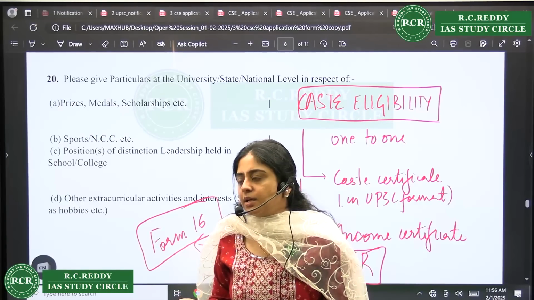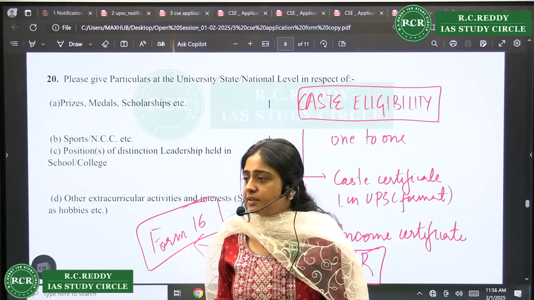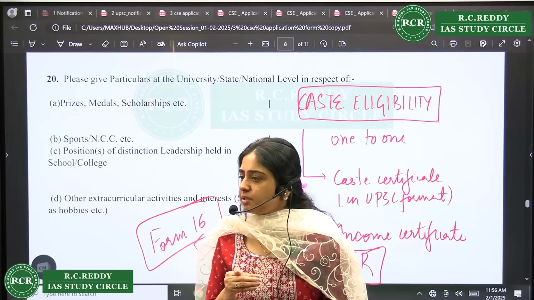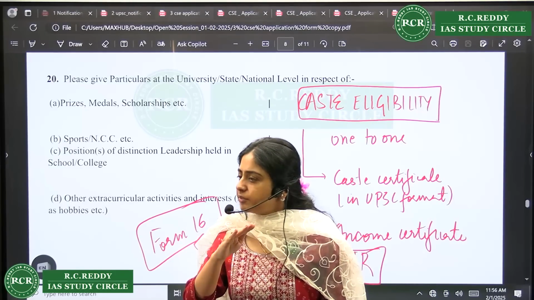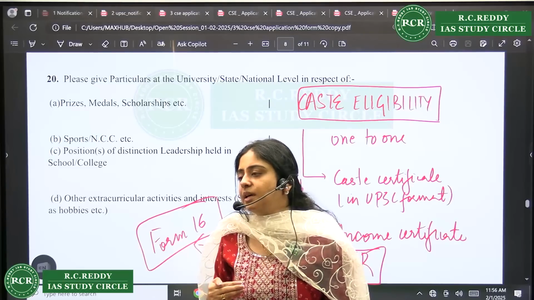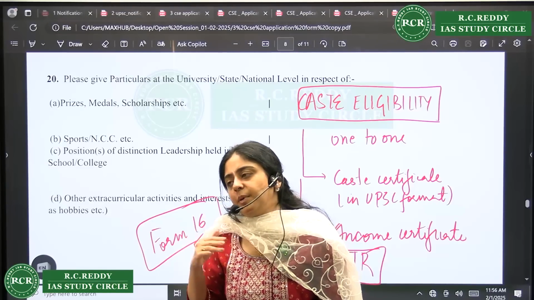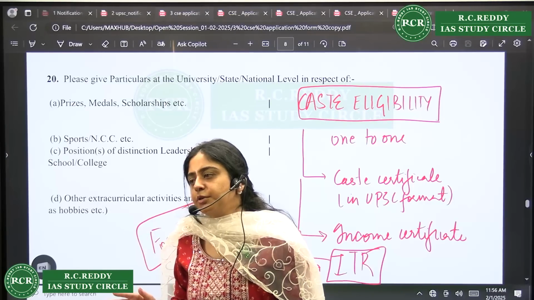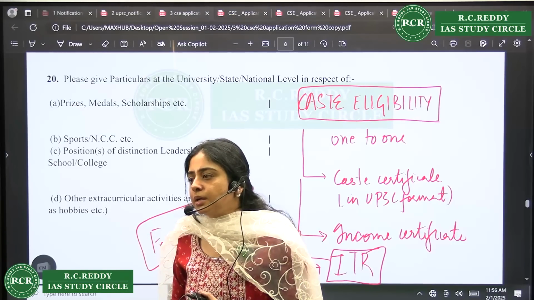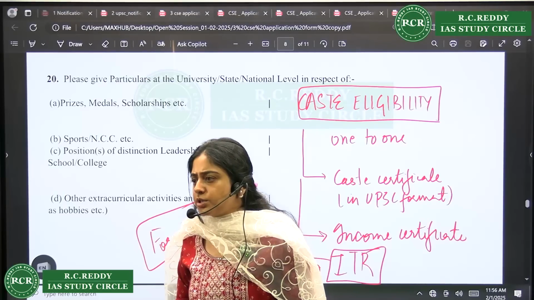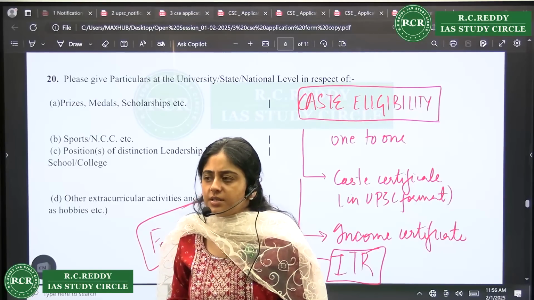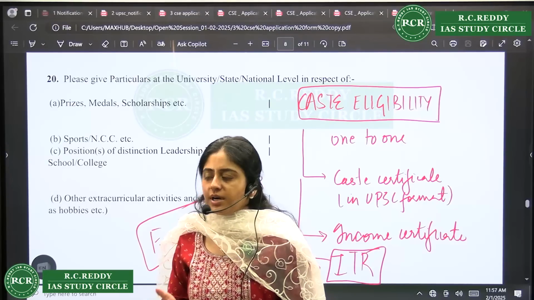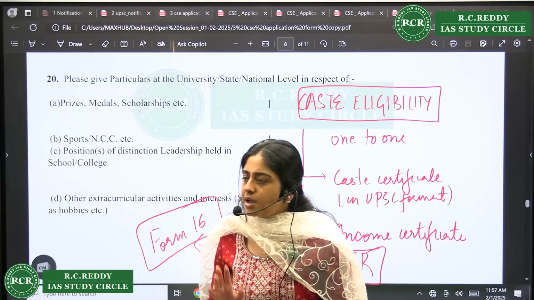So no need of Form 16? Form 16 is still needed, because Form 16 will have income from salary and income from other sources. So they will skip the income from salary and see the other sources part. But that will be obvious for you because your father is in government service and has been recruited in group C. What about your mother? Then no issue is there. She's a housewife and her father's recruitment post should not be A or B. If it's not A or B, then you are safe. Then you are in non-creamy layer.